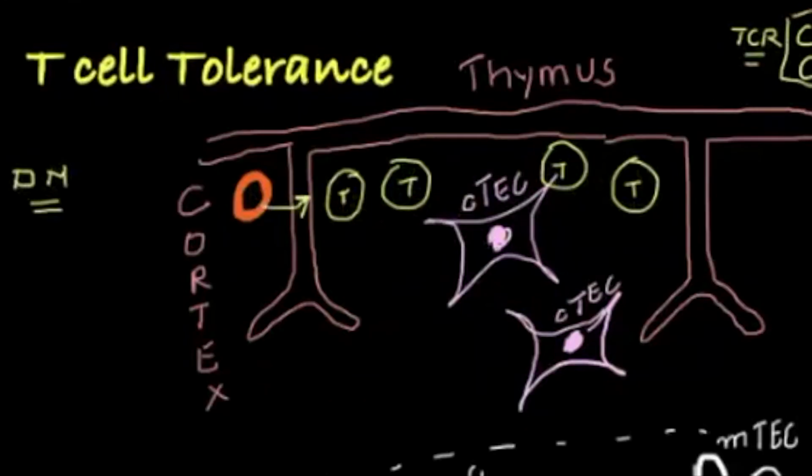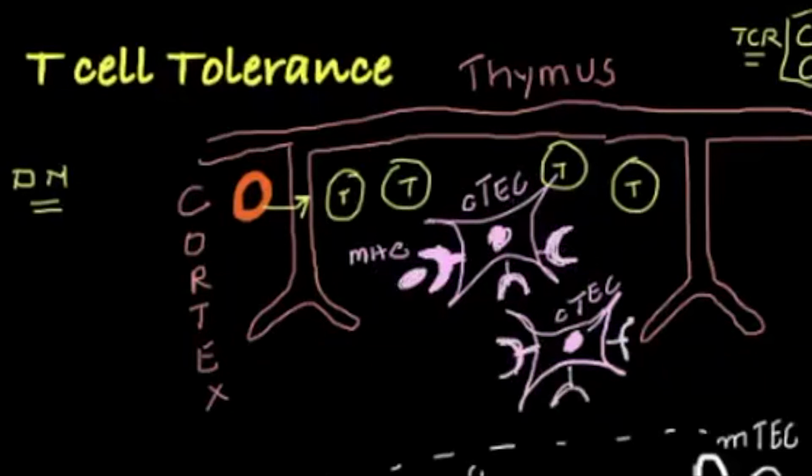Now these cortical thymic epithelial cells, what they will do, they have got MHC on them, and with the help of MHC they will present the peptides. So in each direction this MHC peptide complex will be presented to these T cells. And what are the possibilities? There are three possibilities. Number one is that the T cell will bind very strongly.